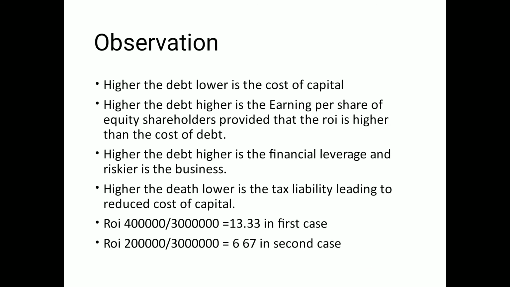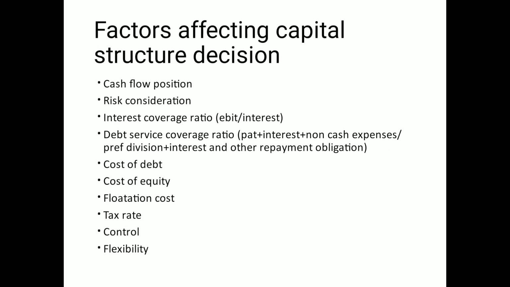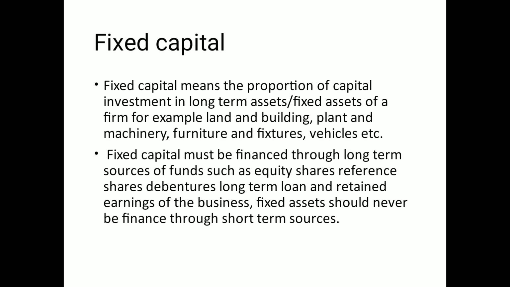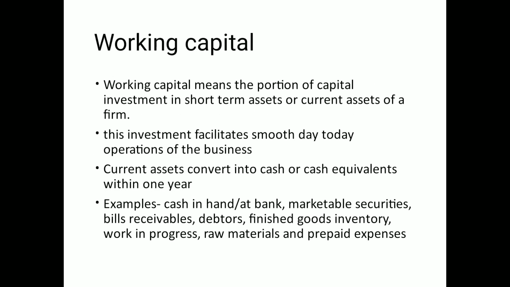We observed the changes happening on the capital structure due to the presence of debt, and then we studied the factors affecting such capital structure decisions. Then we also studied fixed capital and factors affecting fixed capital, and then the last part of the chapter, working capital, its need and its factors affecting.